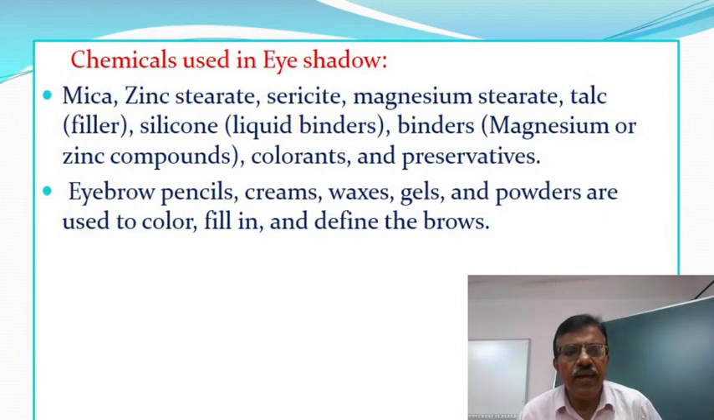Chemicals used in eyeshadow: mica, zinc stearate, sericite, magnesium stearate, talc, silicone, binders, colorants, and preservatives. Eyebrow pencils, creams, waxes, gels, and powders are used to color, fill in, and define the brows.